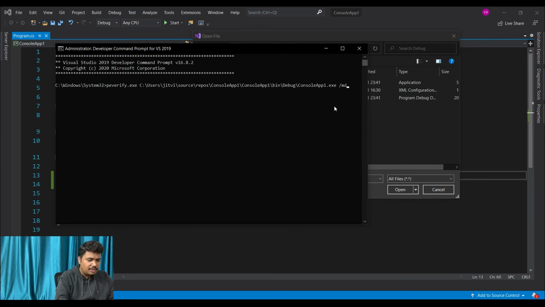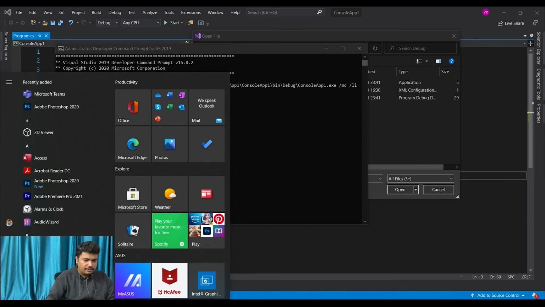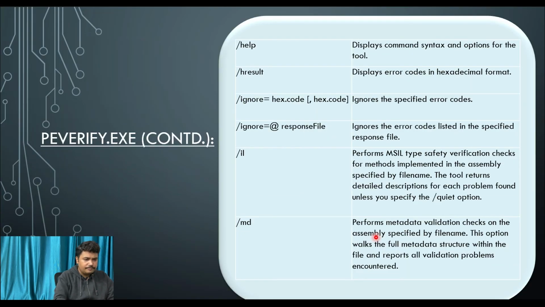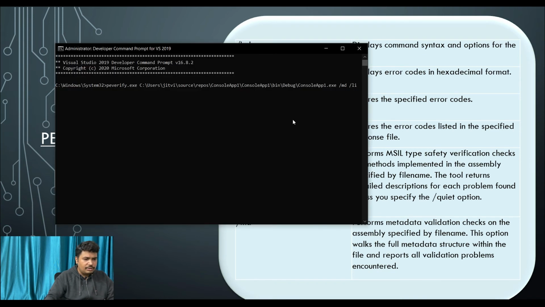So we will type the options MD and IL, same as here. We need to go and change to IL.